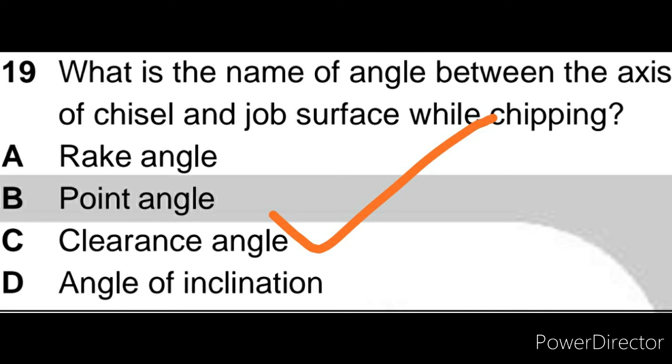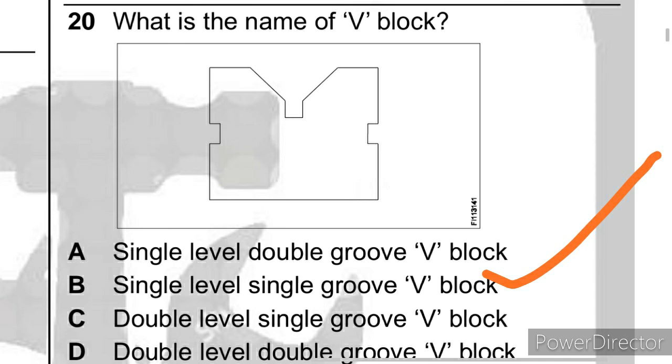Question number 19, what is the name of angle between the axis of chisel and job surface while chipping? Answer is clearance angle. Question number 20, what is the name of V block? Answer is single level single groove V block.